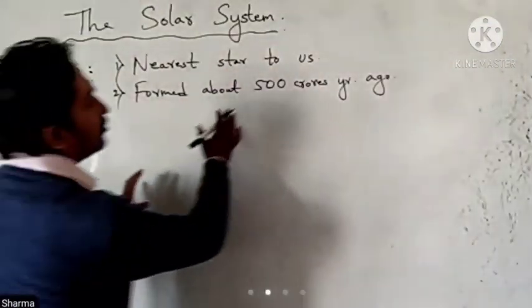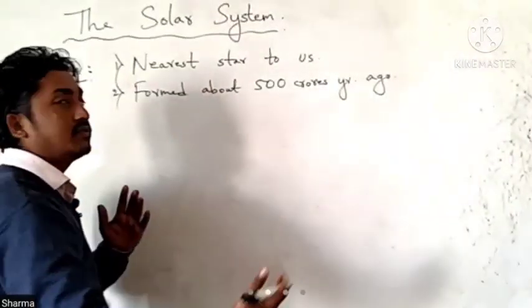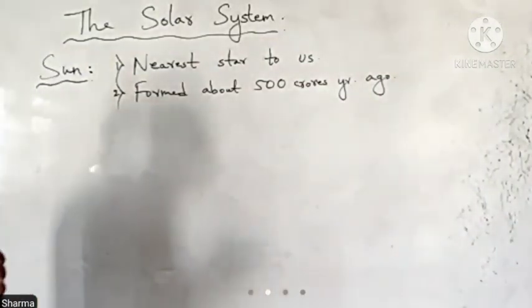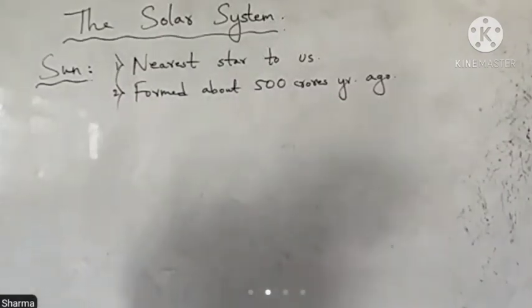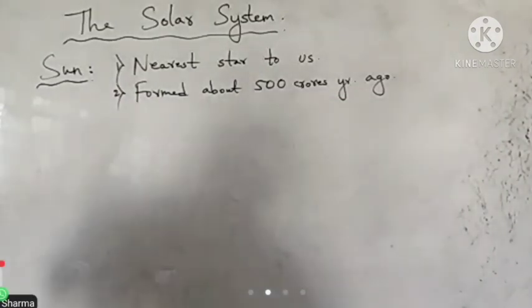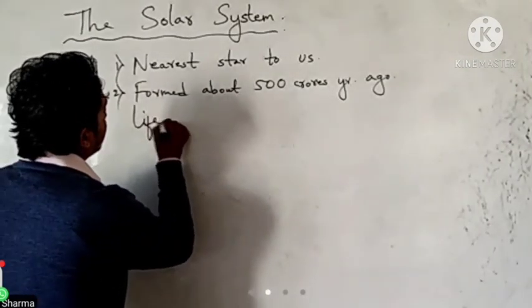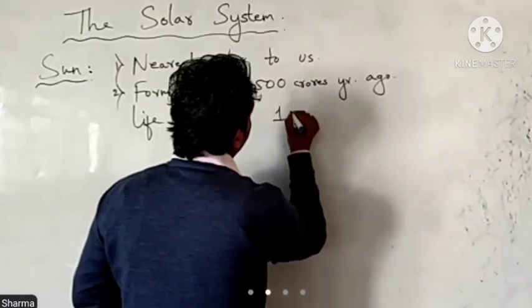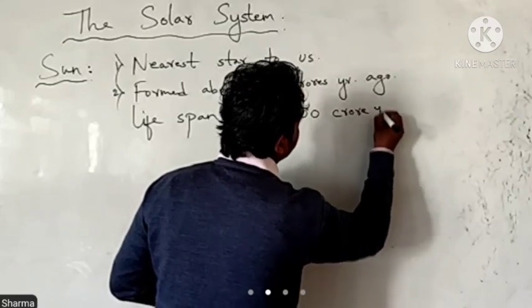So it was formed about 5 billion years ago, and it is going to provide us energy for the next 5 billion years. That means it has a lifespan of 1000 crore years.